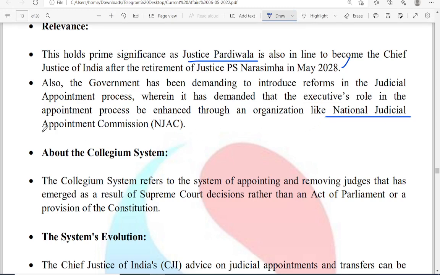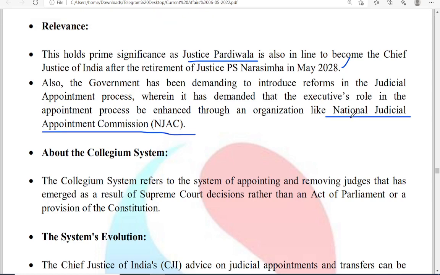So government earlier attempted to introduce the concept of NJAC, National Judicial Appointments Commission, through which there must be a role of executive also in appointing the judges of Supreme Court. But however, one judgment of the Supreme Court declared this NJAC as unconstitutional and invalidated it, and it continued the collegium system. Okay, the collegium system refers to the system of appointing and removing the judges that has emerged as a result of Supreme Court decisions rather than the acts of the Parliament.